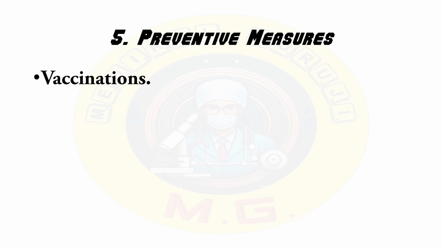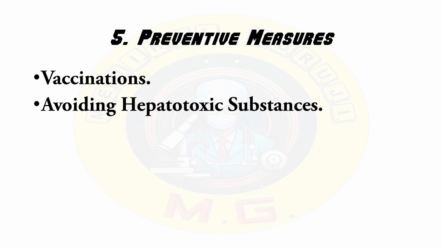There are some preventive measures, like vaccination. Patients with cirrhosis should receive vaccination against hepatitis A, B, pneumococcal infections and annual flu shots to prevent infections. Avoid hepatotoxic substances like NSAIDs, which can further damage the liver, and certain herbal supplements, which also cause hepatic toxicity.